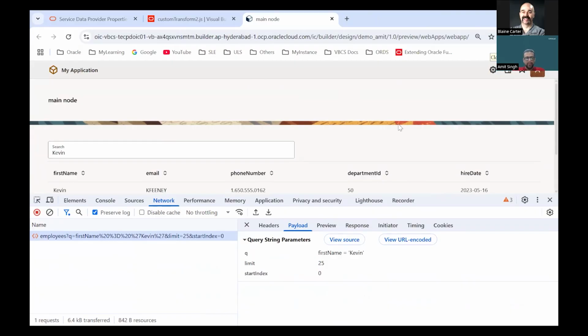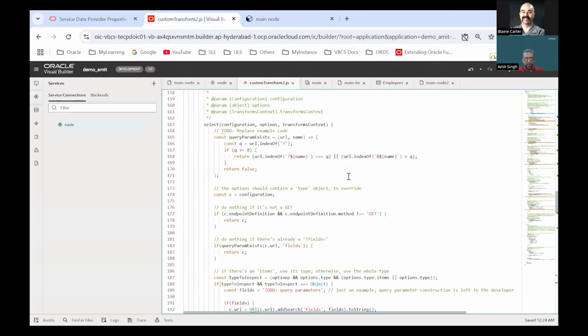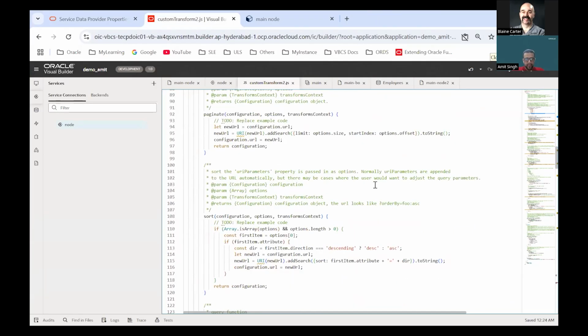Let me quickly show you the sort function as well that we have implemented here. My Node API accepts the data for sorting values based on some column in a specific format.